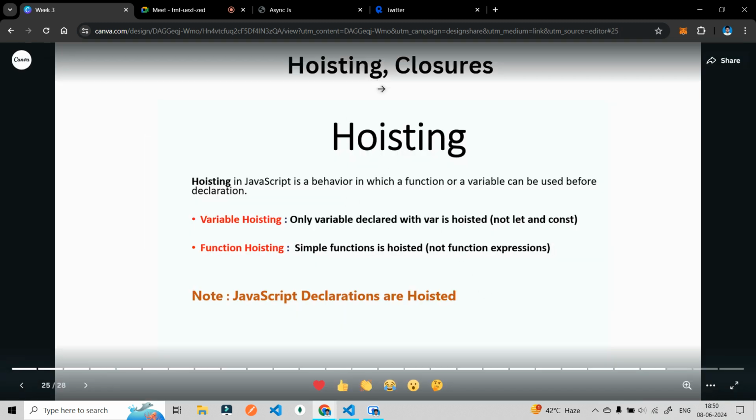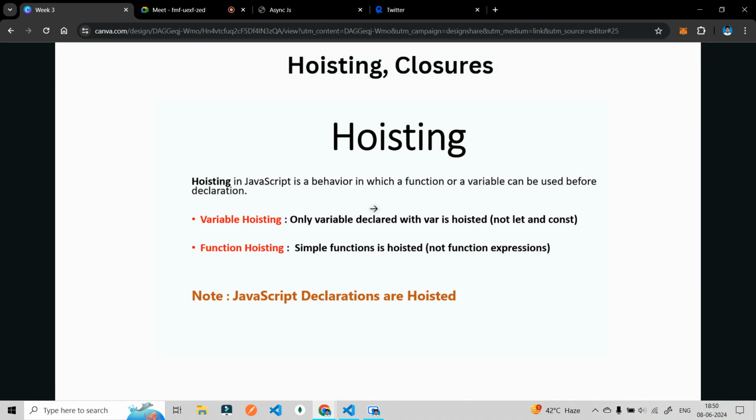Let's do it fast. I included both of these because they were so important for the purpose of interviews. Hoisting and closures are very, very important for interviews. Just remember this: you are not going to use them in your code when you are writing JavaScript, but they will be asked in your interviews for sure.